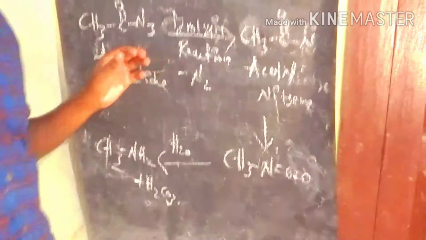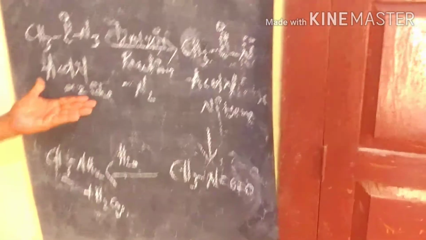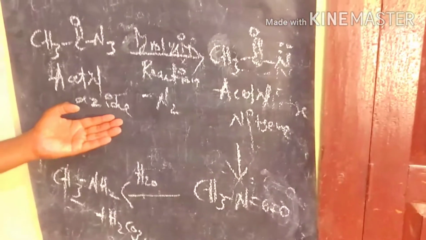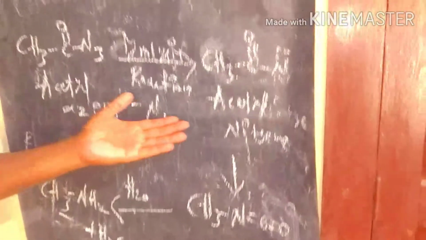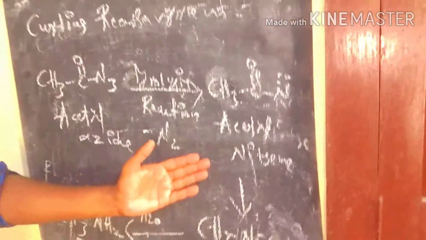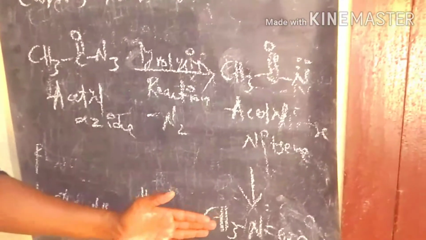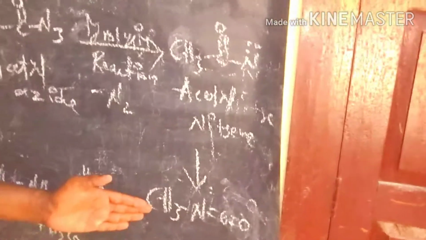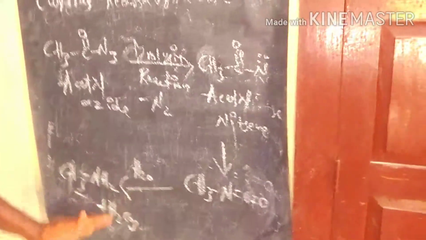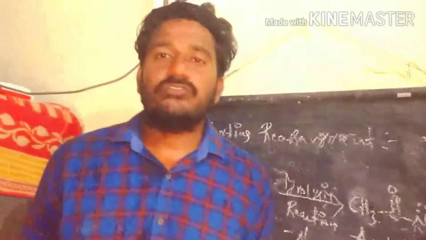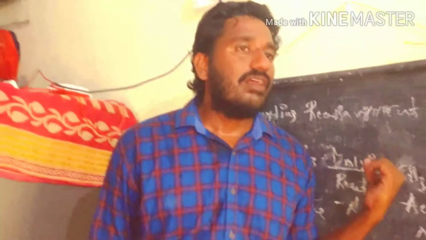We took a simple example of the Curtius rearrangement. We start with acetyl azide and conduct the pyrolysis reaction, losing nitrogen gas to produce the acetyl nitrene. After that, the acetyl nitrene rearranges to produce N-methyl isocyanate. After we conduct the hydrolysis process, we get methylamine as the product. This is how we prepare amines by the Curtius rearrangement.